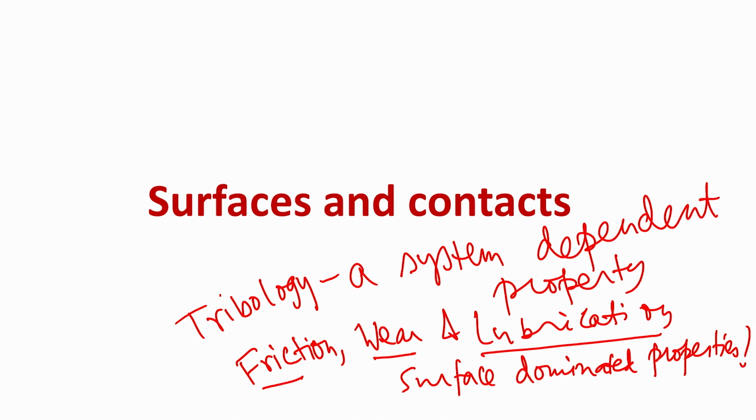You need to use lubricants, and the major role of lubricants is to physically separate the asperities of the two interacting surfaces. So, in a nutshell, in the field of tribology one has to understand the characteristics of the surfaces and contacts.